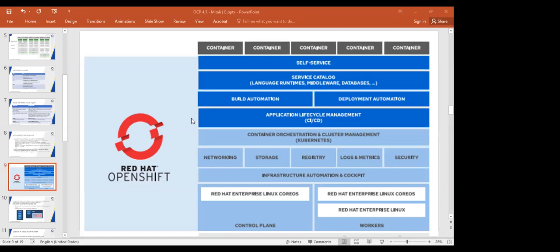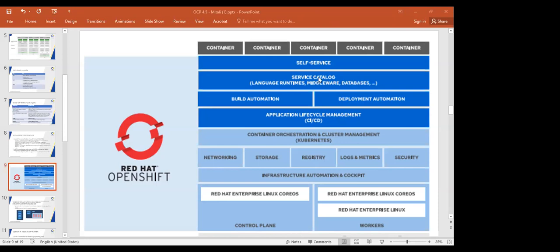But for the worker node, it is not mandatory to run on the core operating system. At the time of installation it is the core operating system, but later, if you want to add another worker node to your cluster, you can make it Red Hat Enterprise Linux, I'm sure from 7.6 version onwards. So next, this is nothing but the master node and worker node, and these are the components.